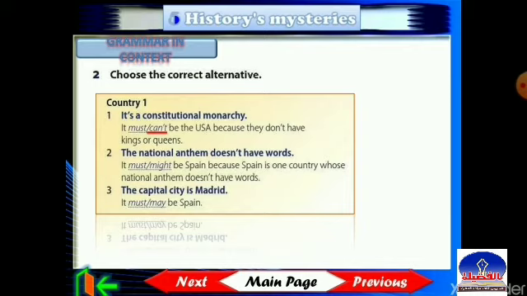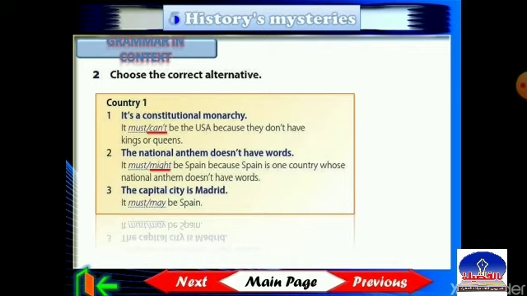Number 2, the national anthem doesn't have words. It must or might be Spain because Spain is one country whose national anthem doesn't have words. Okay? Excellent. It might be Spain because Spain is one country whose national anthem doesn't have words.